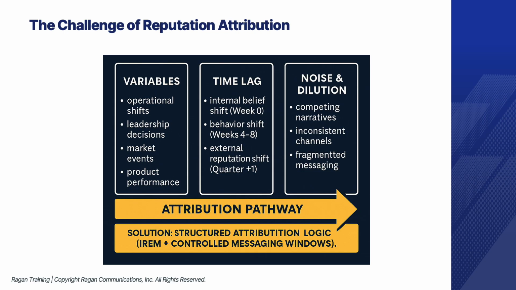So the solution is to use some structured attribution logic. Control or isolate specific messaging windows, use IREM sequencing to map lead-lag relationships, use qualitative narrative shifts to show why change happened, and use quantitative indicators to show how much change occurred. Executives don't need perfect causality, but they need defensible logic supported by disciplined evidence. That's what we'll build in the next slides.